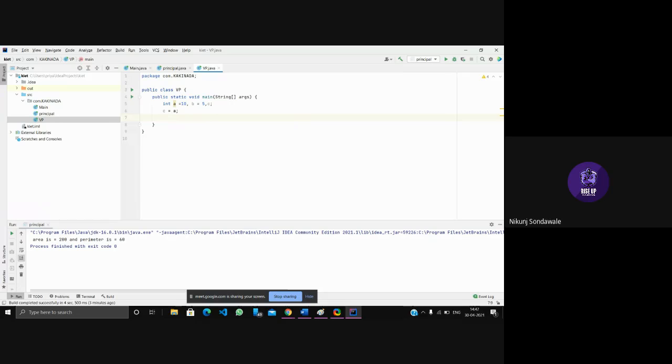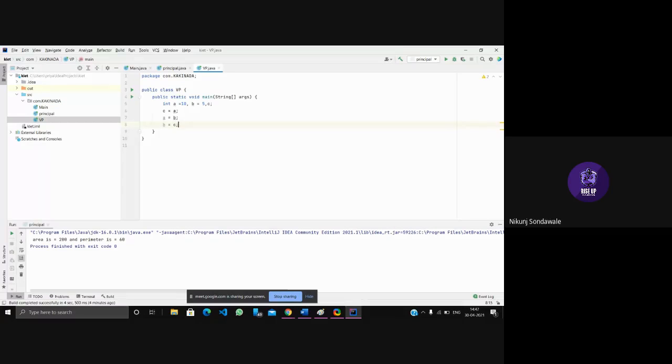Now a became empty. So in empty a, we will put the value of b. So now 5, which was in b, is transferred to a, right? And now b became empty. So now in this empty b, we will put the value of c, and we will close it.